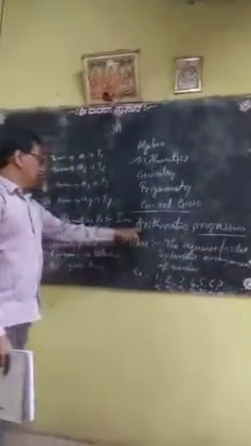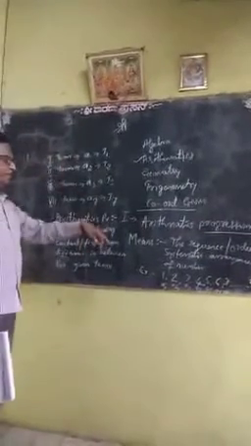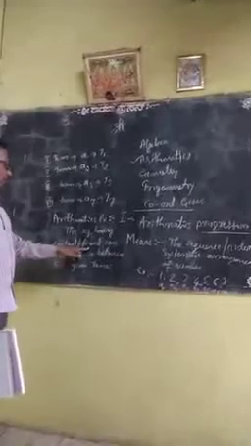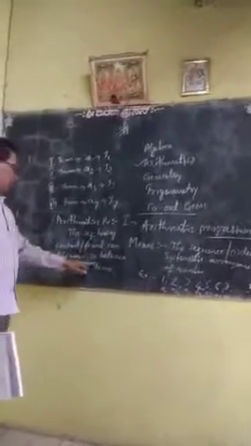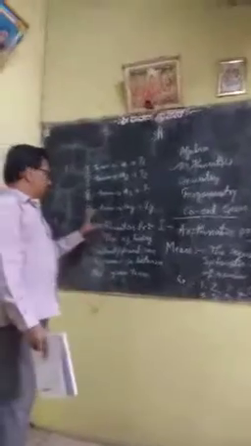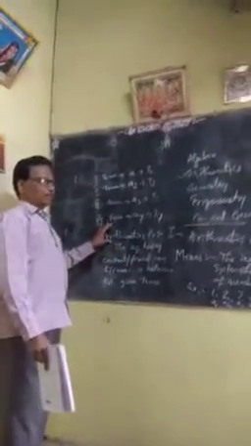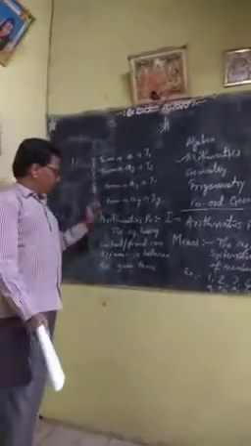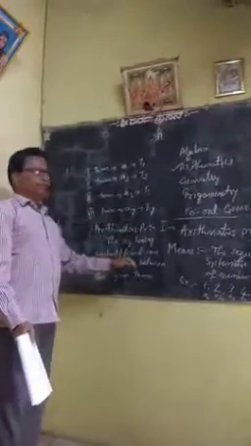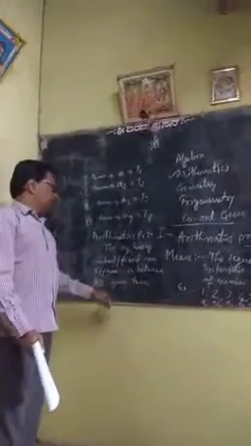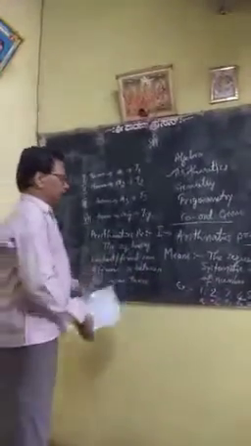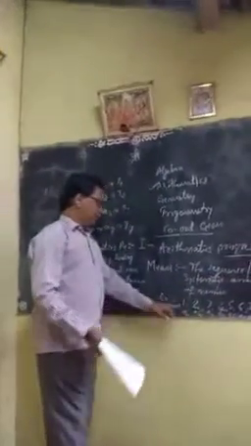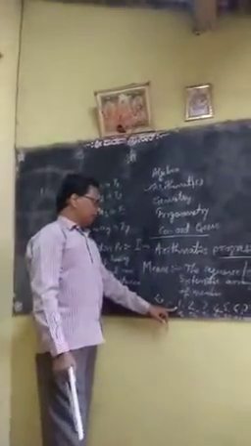But the arithmetic progression means here, if the sequence, that sequence of the progression, is having a constant or fixed common difference between the given terms, it is known as the arithmetic progression. Very clear it is, very simple also. So try to understand again. Arithmetic progression means the sequence having a constant or fixed common difference in between the given terms. It means what? So see here, this is the sequence. This is an arithmetic progression only. This one is the best example for the arithmetic progression.